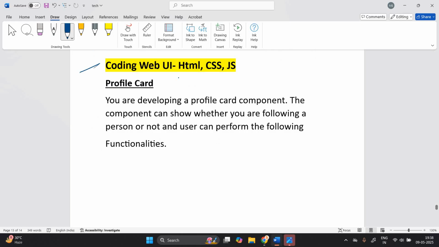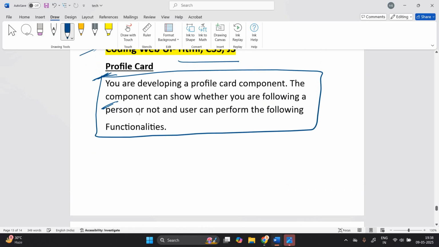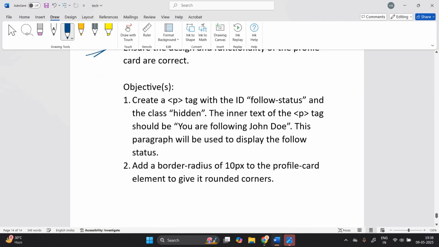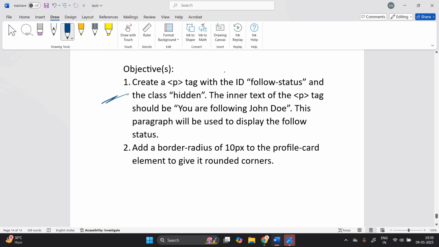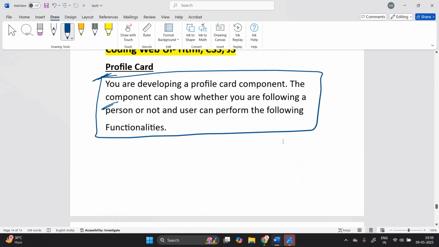And in the coding web UI, HTML CSS JS, profile card component, you are developing a profile card component in which you have to show the person following: toggle the follow button to unfollow. When clicked, display the follow status. Ensure the design and functionality. You have to create a paragraph tag with ID follow status and the class hidden. Add a border radius of 10 pixels. This type of question will be asked in JS.